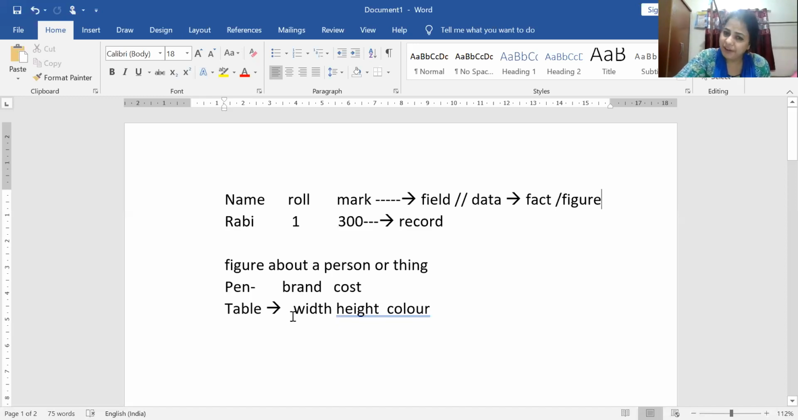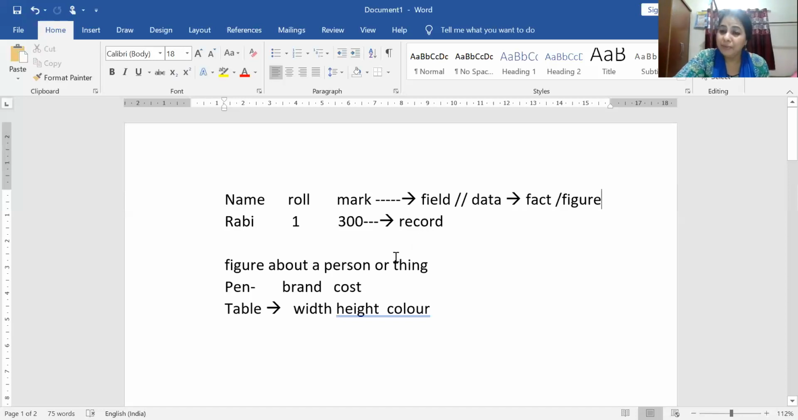Okay. And when we are giving the value to that field or data, then we can say it is a record. So the data individually, represented in the form of a column, is known as a field. When it is represented in the form of a column, it is known as a field. Okay, this name, roll number, mark, these are known as fields. And when we give a value to these fields, then it is known as a record.